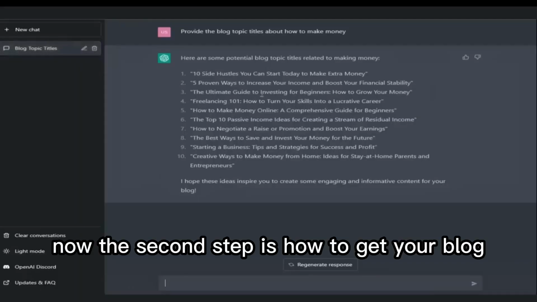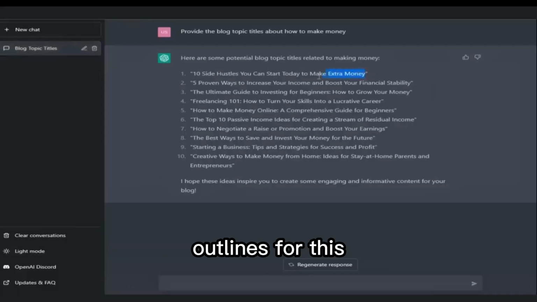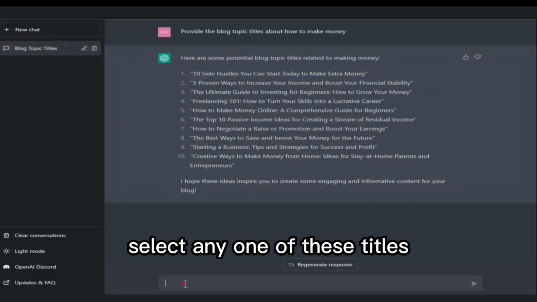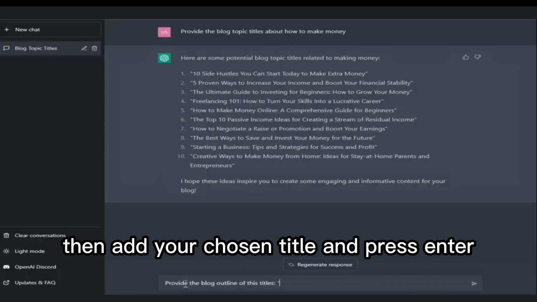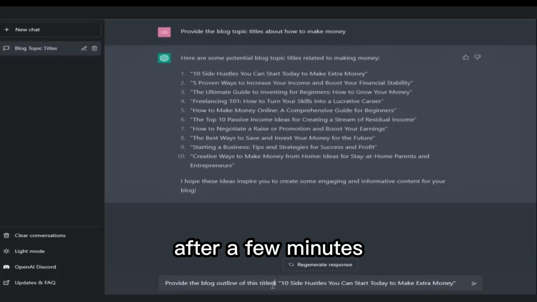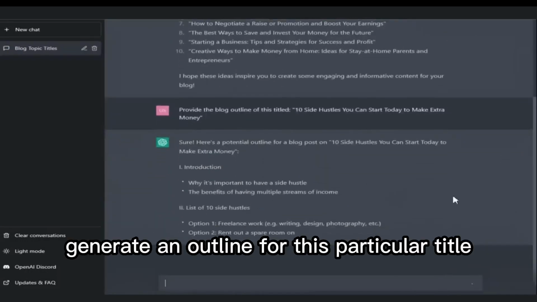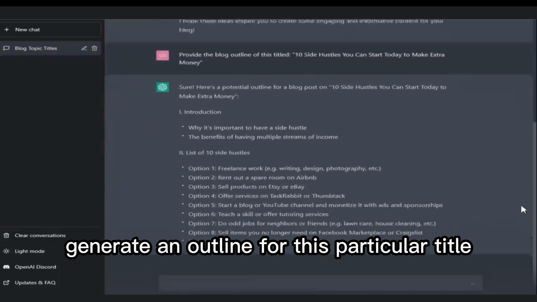Now the second step is how to get your blog outlines. For this, select any one of these and type in "provide the blog outline of this title," then add your chosen title and press enter. After a few moments, this tool will automatically generate an outline for this particular title.